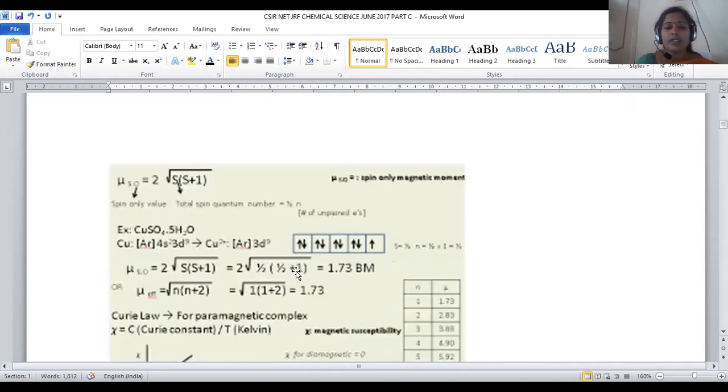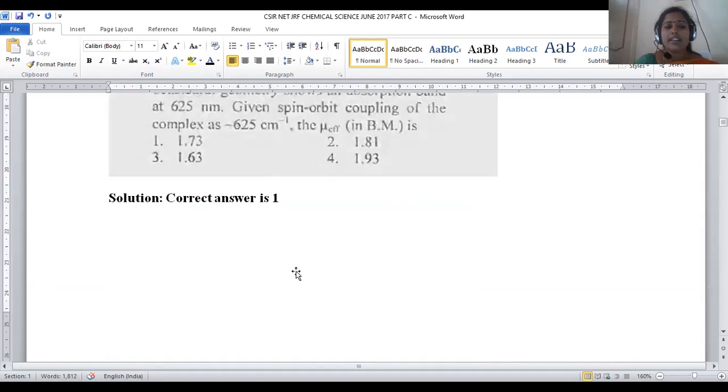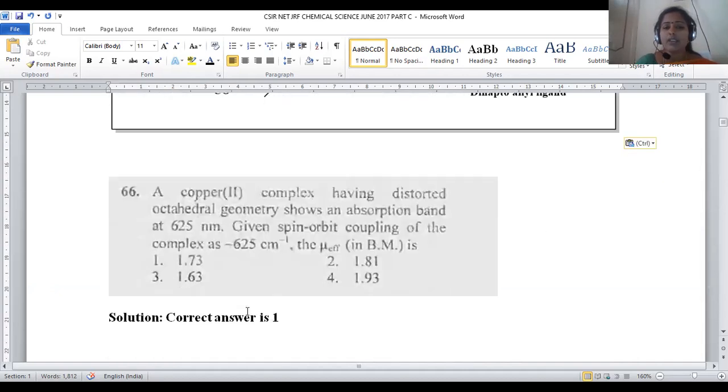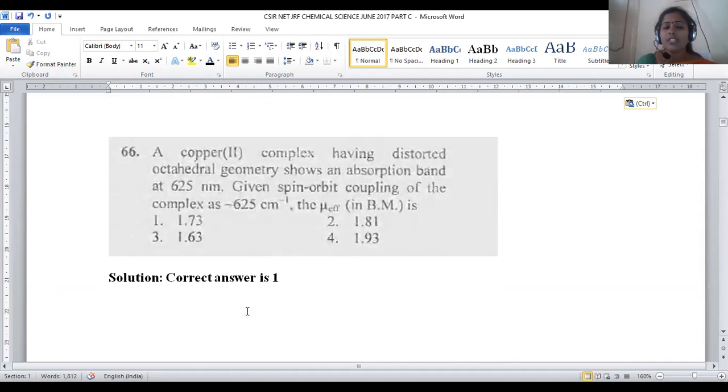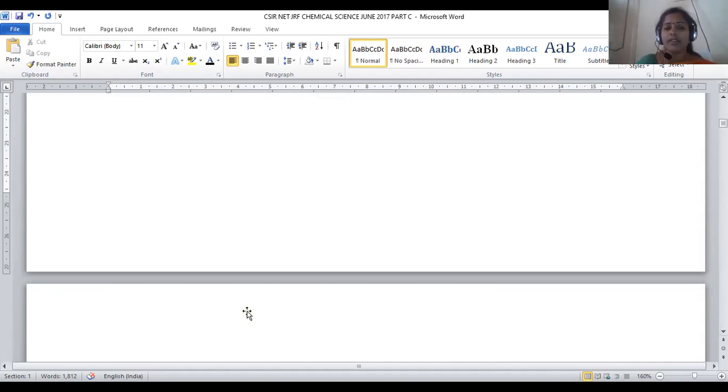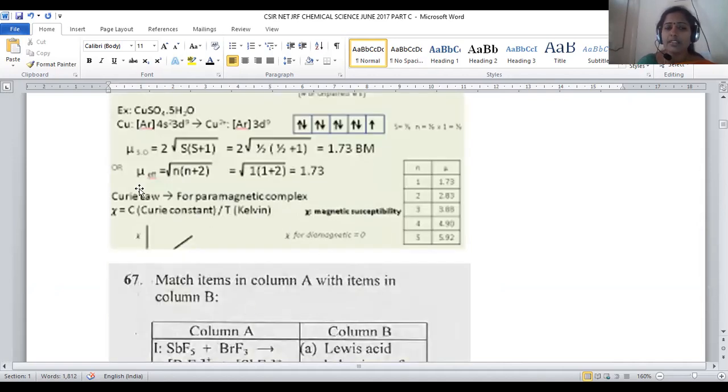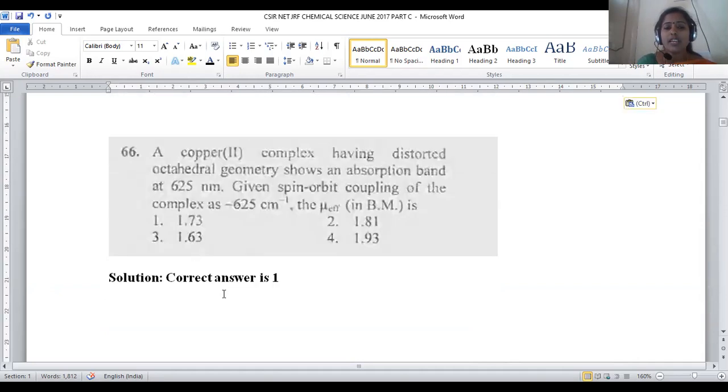Okay, so here the magnetic moment of any compound is calculated in 3 different manners. First is spin only magnetic moment, second is spin orbit coupling magnetic moment, and third is mu effective magnetic moment. What they are asking for this copper plus 2 complex is its mu effective in Bohr magnetons.